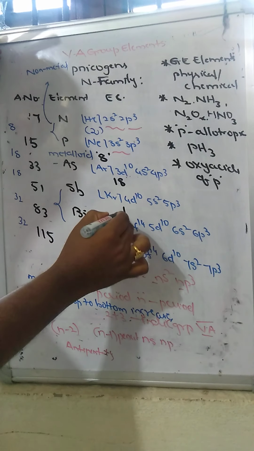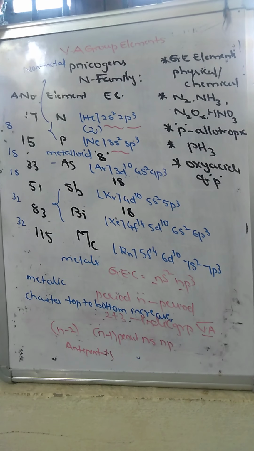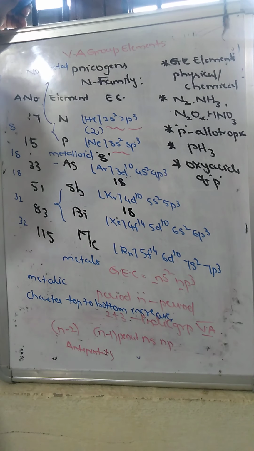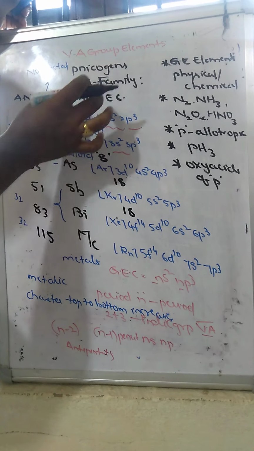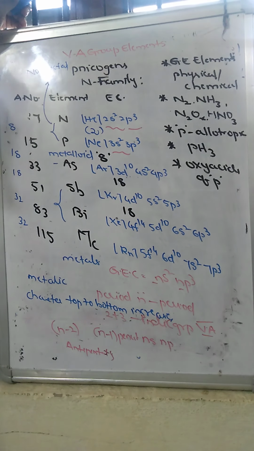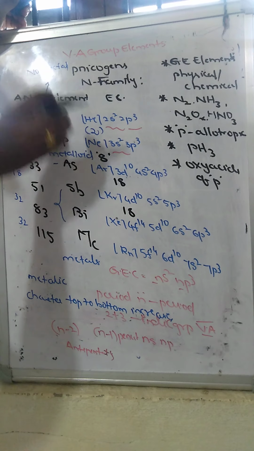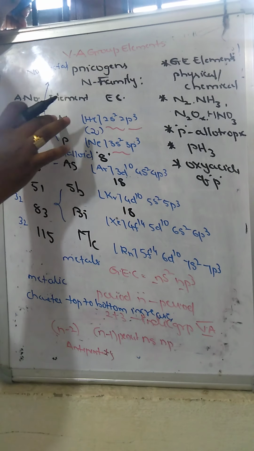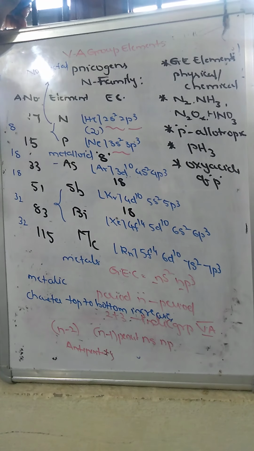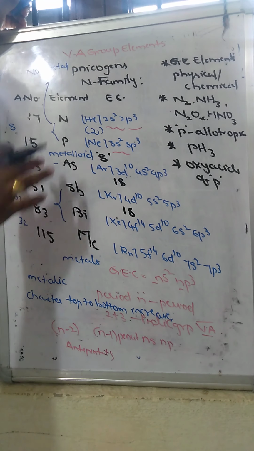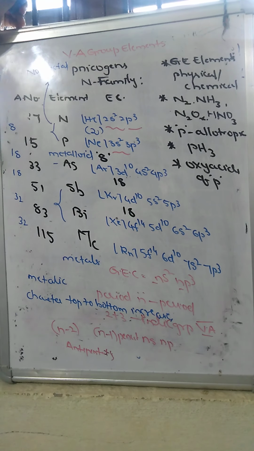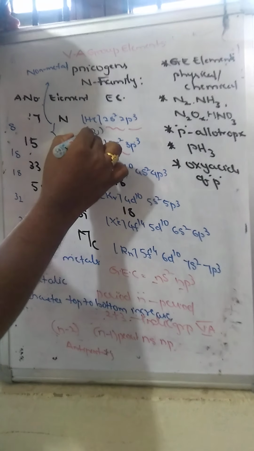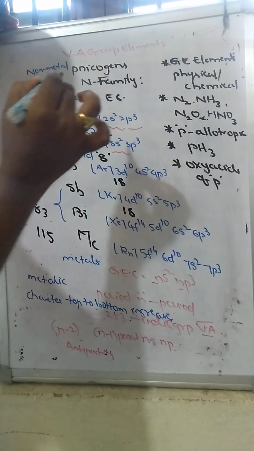Due to these differences in the penultimate shell, the properties of these elements vary. So nitrogen shows some different properties compared to the remaining elements, due to having only 2 penultimate electrons.